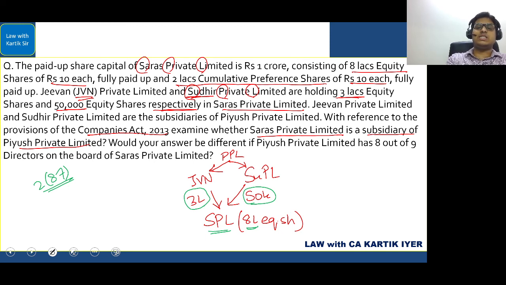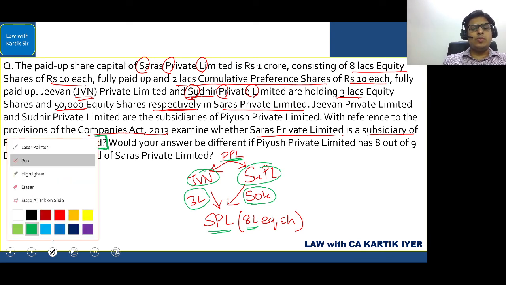So in this case, you will say that even though PPL is the holding company of JVN and SUPL, still SPL is not a subsidiary company of PPL. That is when you read the question till here. Simple. So the first part of the answer is that it is not a subsidiary because PPL is not controlling more than one half of the total voting power of this company, either by itself or through one or more of its subsidiaries. Easy.